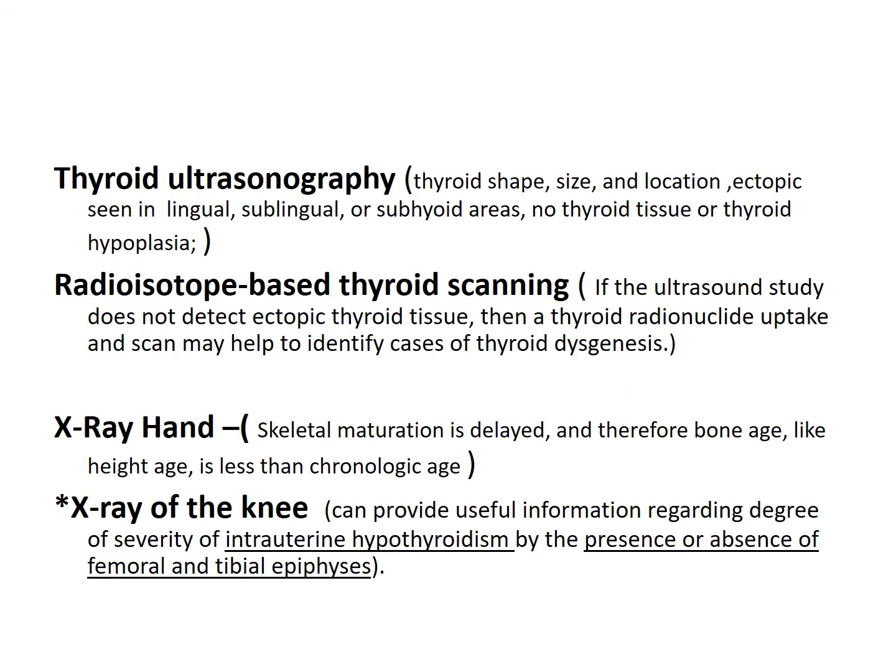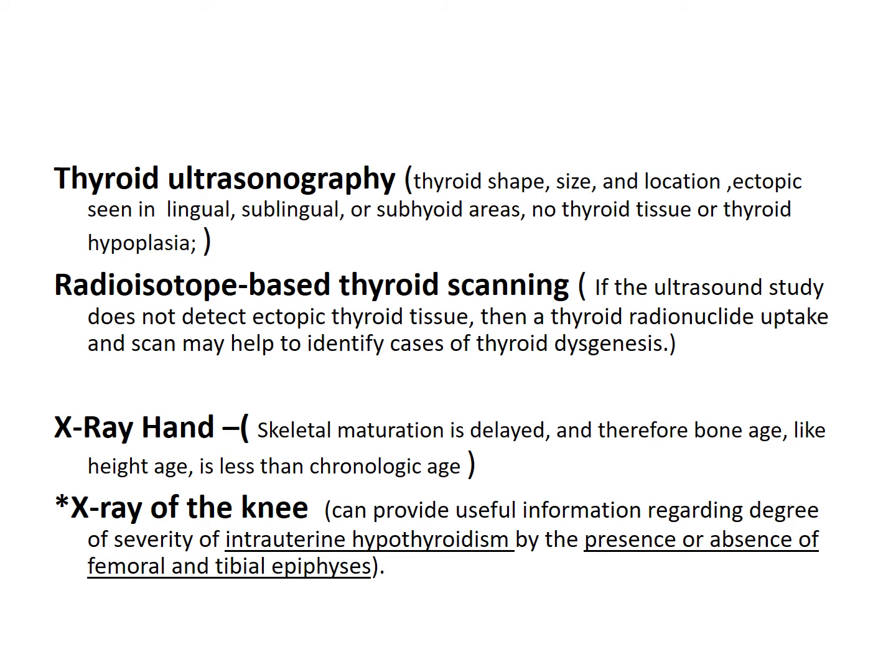Other investigations include thyroid ultrasonography that will give us the thyroid shape, the size, the location, or if the thyroid gland is ectopic in position, like in lingual, sublingual, subhyoid areas. It can differentiate between no thyroid tissue or a thyroid hyperplasia. Similarly, radioisotope based thyroid scanning is done if the ultrasound study does not detect the ectopic thyroid tissue. A thyroid radionucleotide uptake and scan can help identify the cases of thyroid dysgenesis.